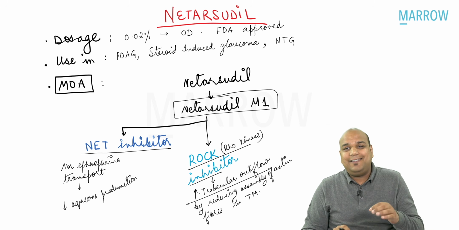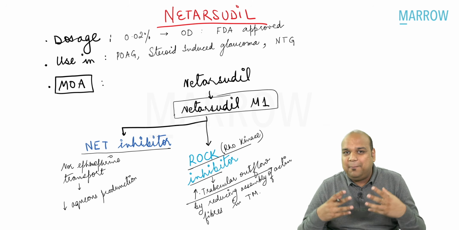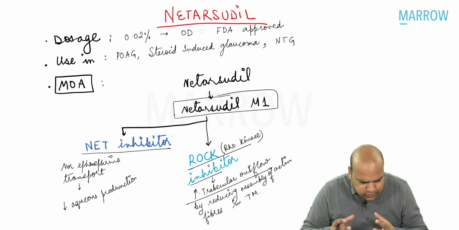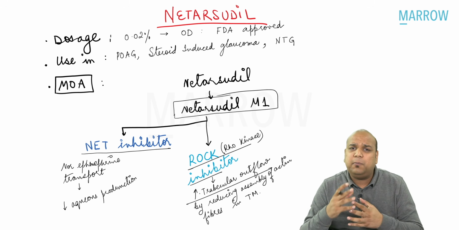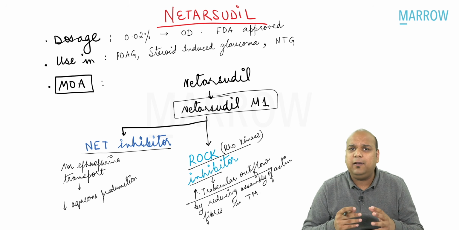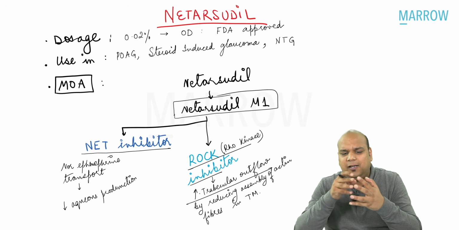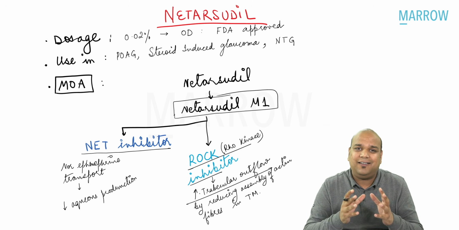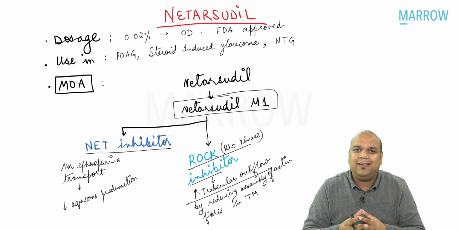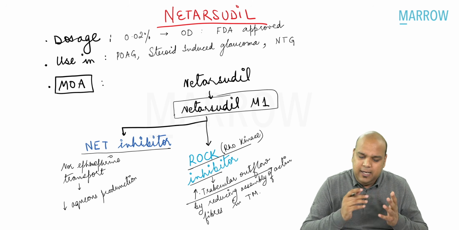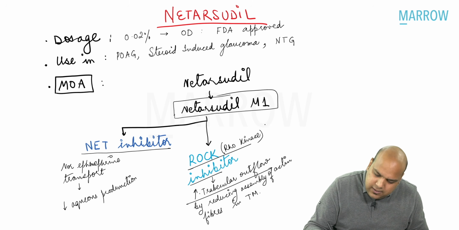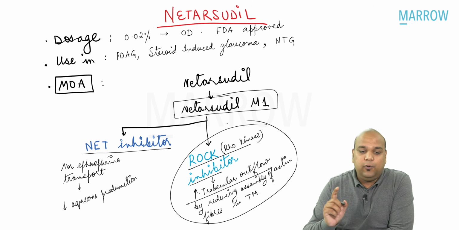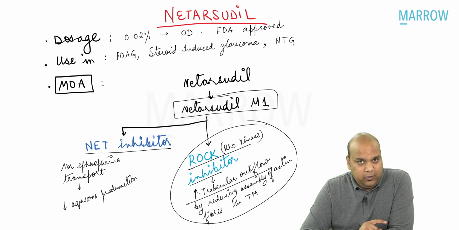So Rho kinase is responsible for assembly of actin fibers, everybody. When assembly of actin fibers is reduced, when the focal adhesions are broken between the trabecular meshwork, what will occur? The mesh will slightly enlarge, the holes will become slightly enlarged because the structure is not getting formed as thick, and thus the trabecular outflow will increase. This is one of the important mechanisms of action. Trabecular outflow is increased. Okay, are we clear?